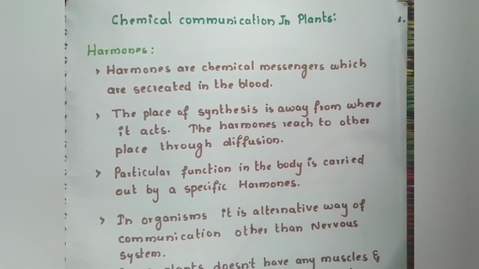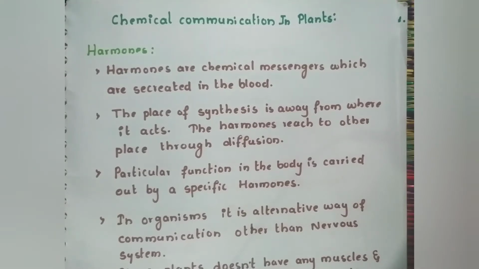Hormones are chemical messengers. Just as nerves carry messages, here the hormones carry the messages instead of nerves. Hormones are secreted in the plant body, and we also have hormones. Hormones are common to plants and animals.